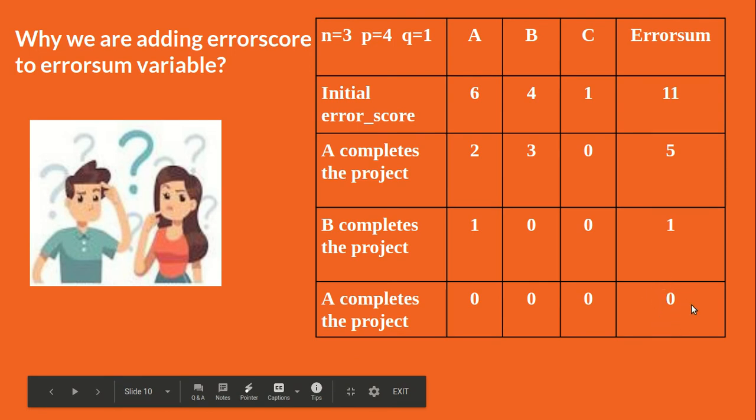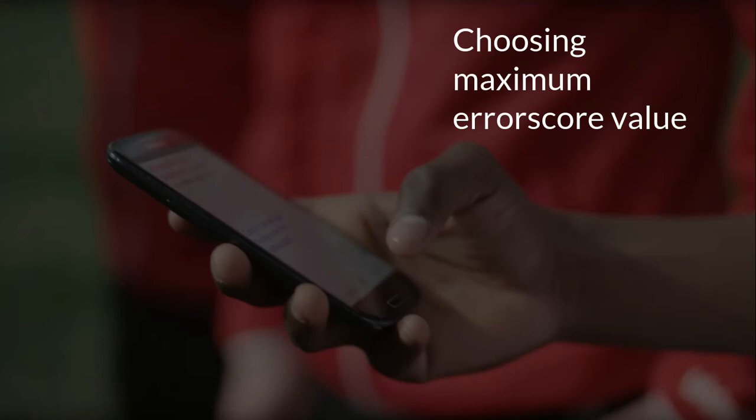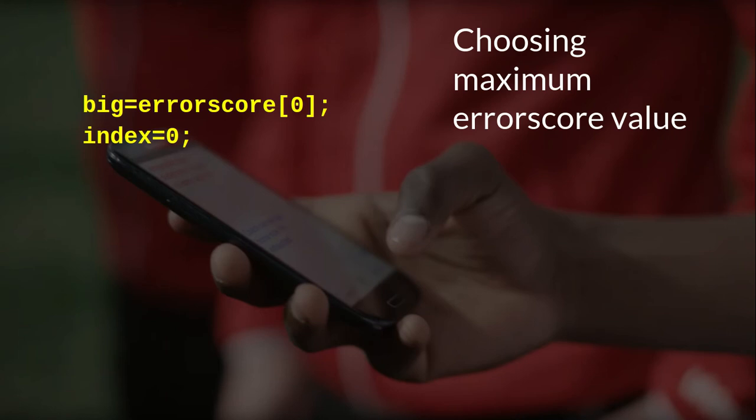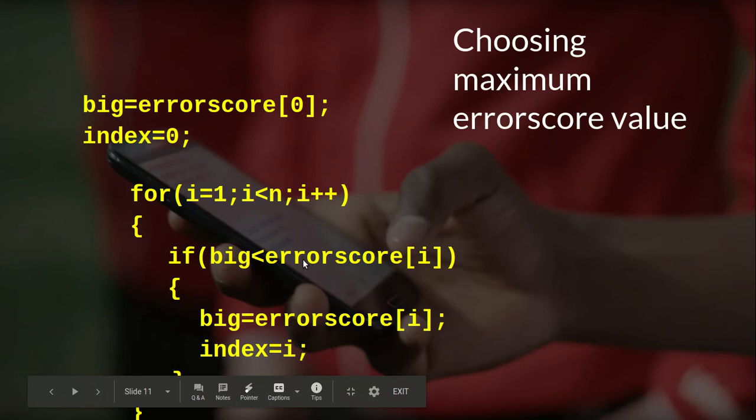Now we find the team member with the maximum error score using a for loop. So variable big is initialized to the first error score value and index is initialized to 0. After the execution of the for loop, the big variable stores the maximum error score and the index variable stores that particular team member.